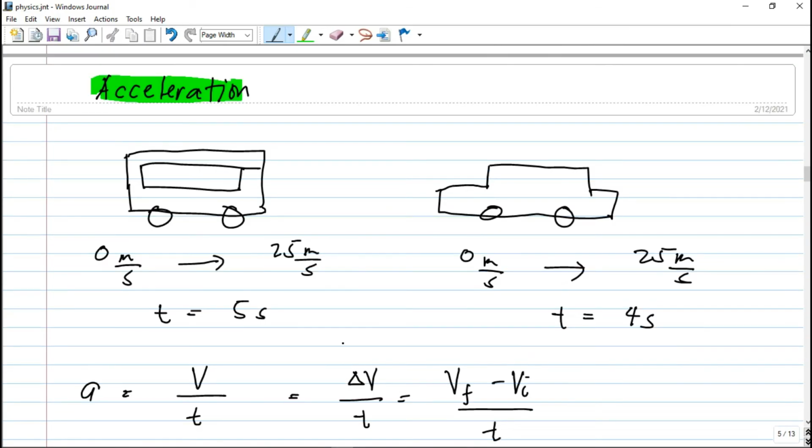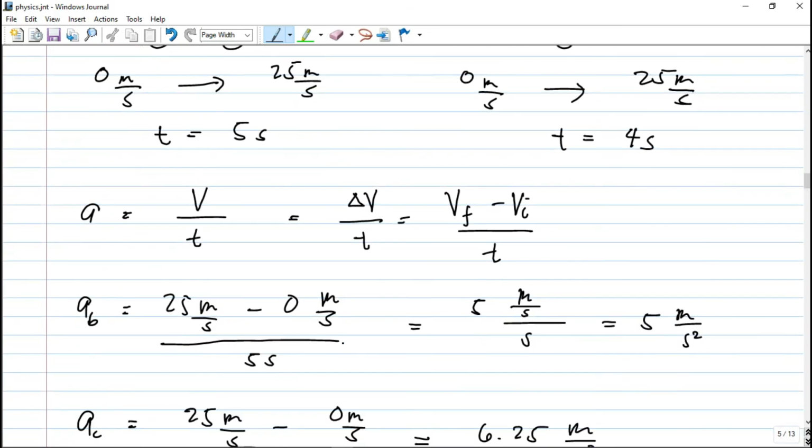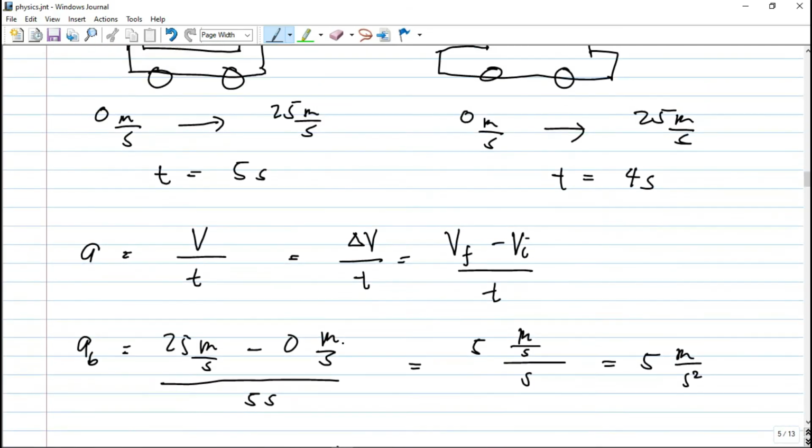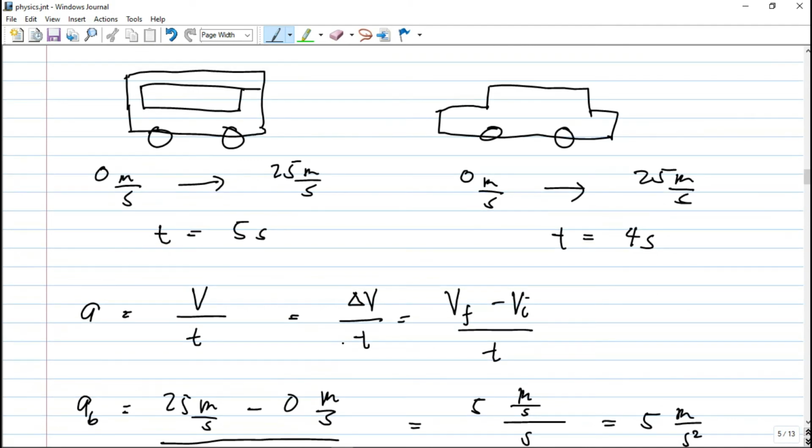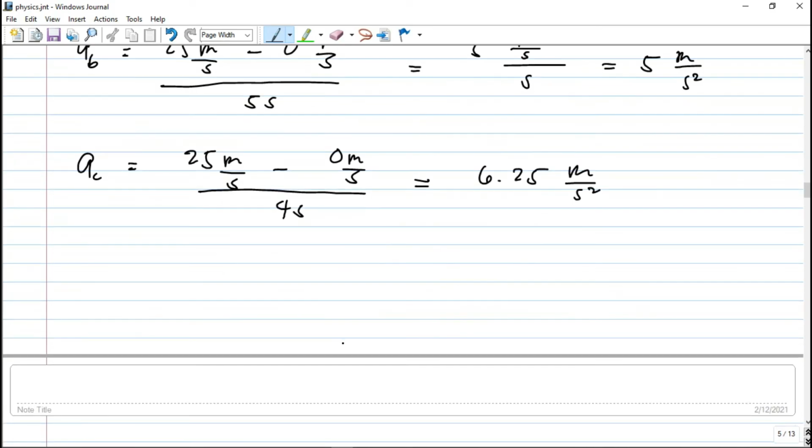We can say here that these two vehicles are speeding up because the acceleration is positive and the velocity is positive. So let's remember this, guys. If the velocity and acceleration are both positive, it is speeding up. If both are negative, it's also speeding up because they are in the same direction. If the velocity and acceleration are in opposite signs, it is slowing down or decreasing. So this is speeding up and this is slowing down.